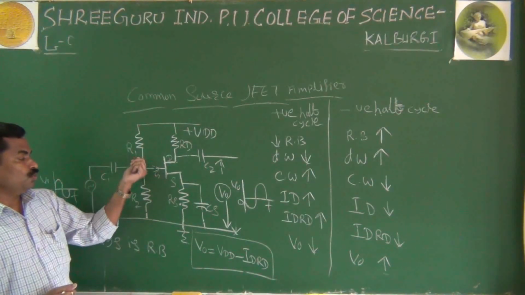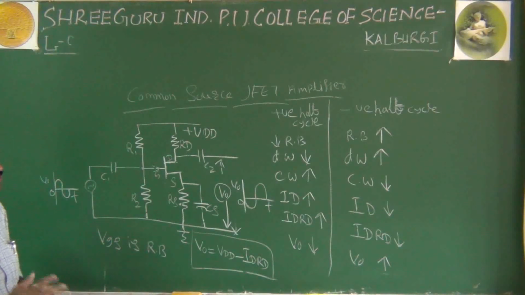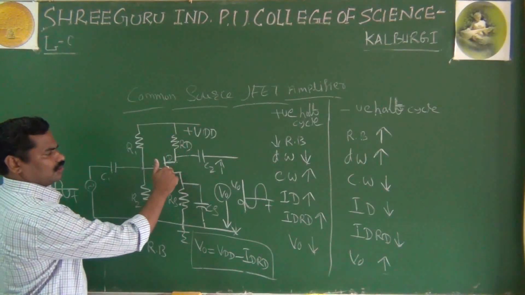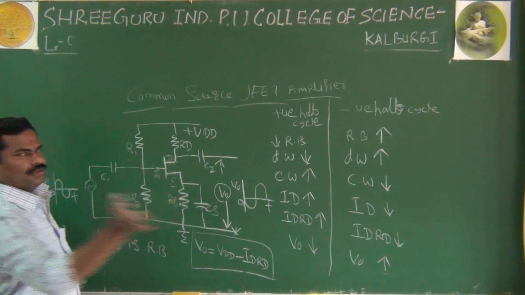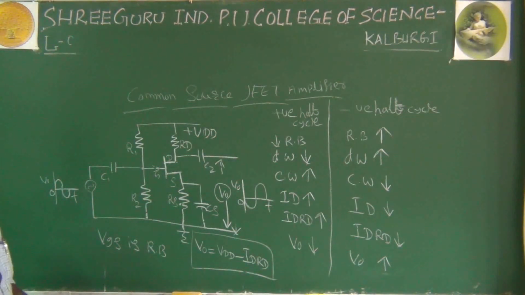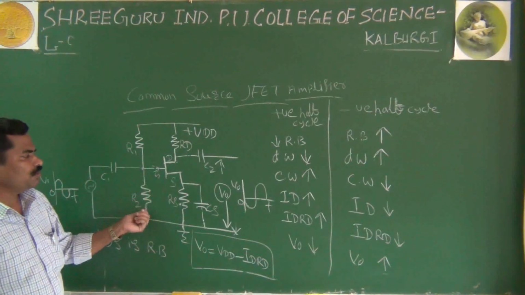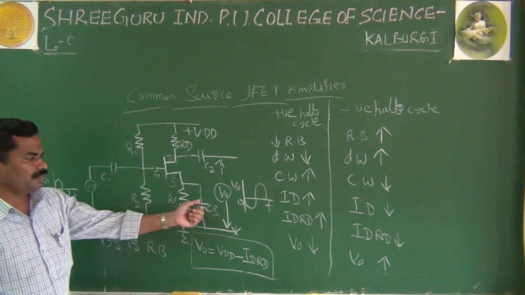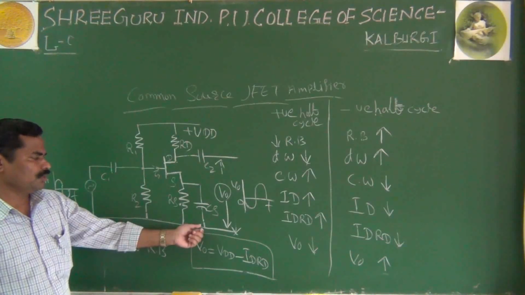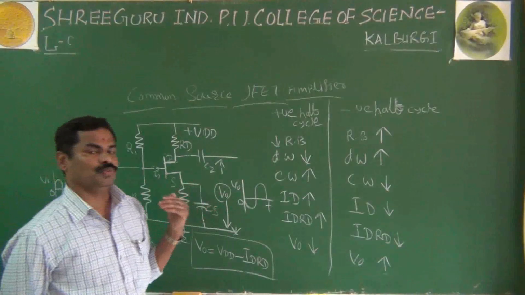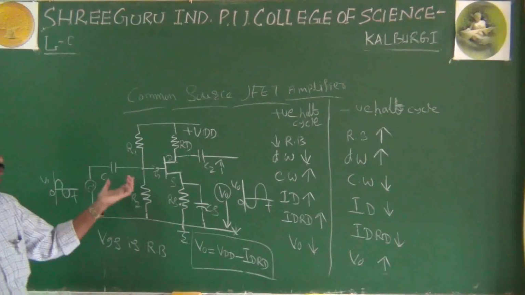And also you are using voltage divider biasing. Actually, if you remove this and connect a BJT, it is nothing but your common emitter amplifier. The only difference: there also you use voltage divider biasing, and now also voltage divider biasing. There also you use a bypass capacitor, and now also a bypass capacitor. And as in your common emitter, the input and output are out of phase. Here also the input and output are out of phase.